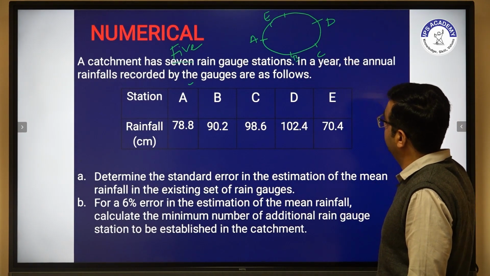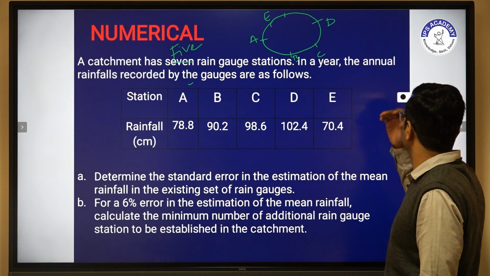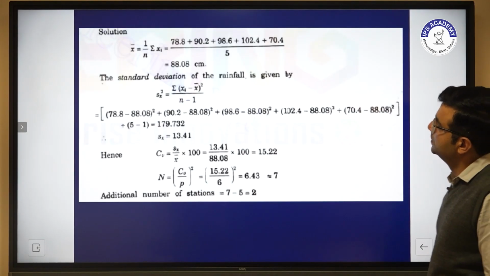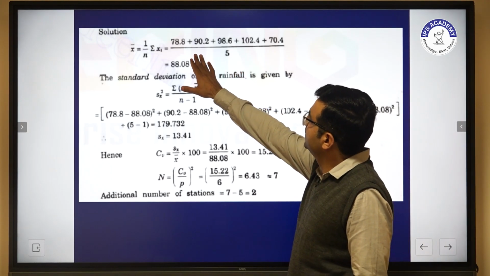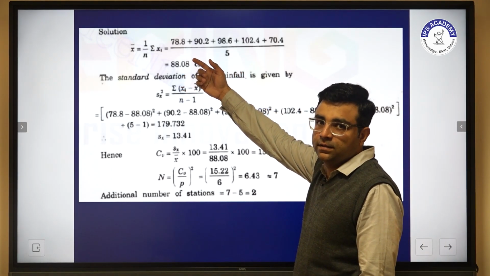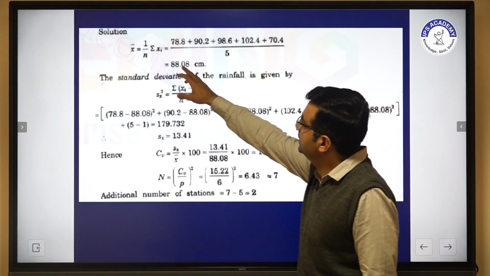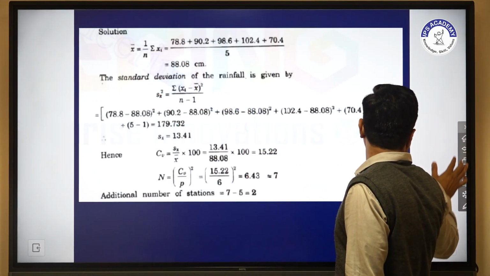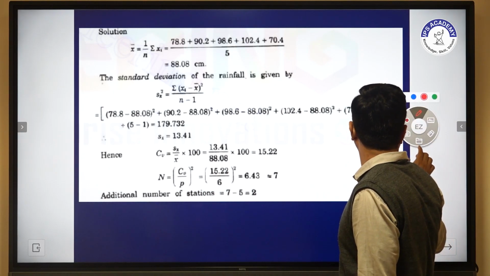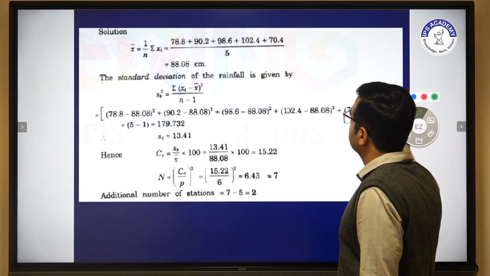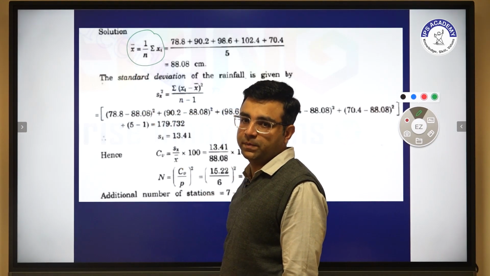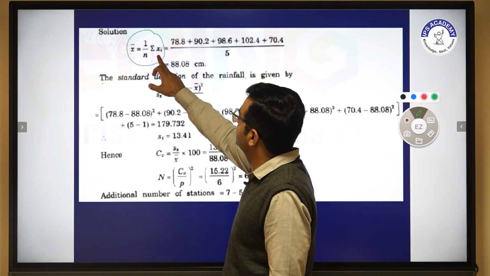So what do we do? Firstly we determine the number of rain gauge stations. Some formulas are available. Firstly we determine the mean with the help of this formula, which is nothing but the arithmetic mean.